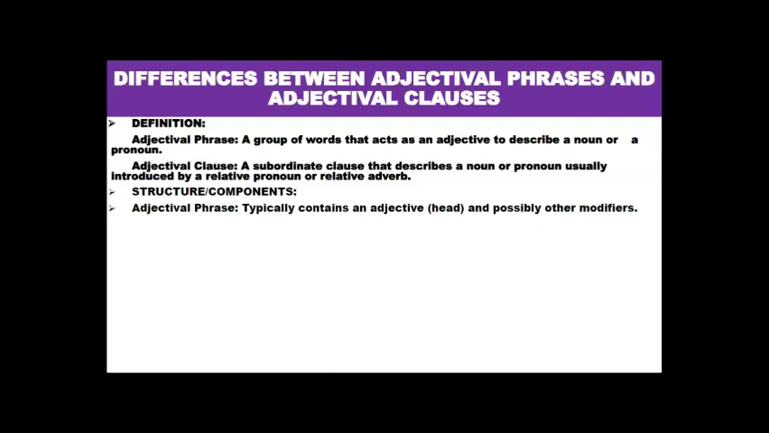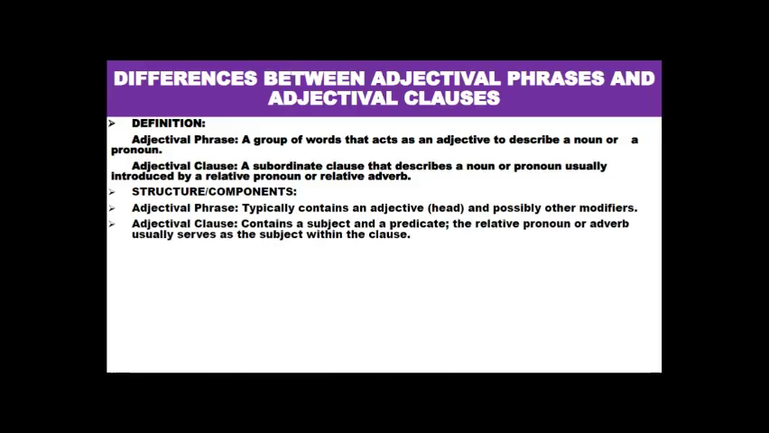When we are looking at the structure of the phrase and the clause, we are looking at the components, the parts that make up the group of words. Now, an adjective phrase typically contains an adjective which should serve as the head word and possibly other modifiers. Okay. On the other hand, an adjectival clause contains a subject and a predicate or a verb. A predicate is essentially a verb with other words that modify the verb. Now, the relative pronoun or adverb usually serves as the subject within the clause.